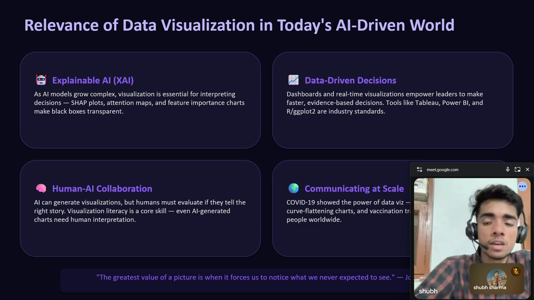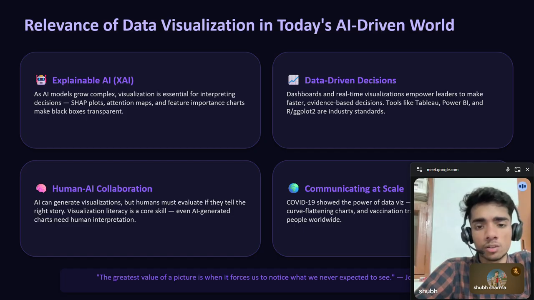Businesses today rely on dashboards and real-time visualizations to make faster and smarter decisions. Whether it is a CEO looking at a quarterly revenue chart or a doctor looking at a patient's diagnosis, we need visualization as an interface between data and action.